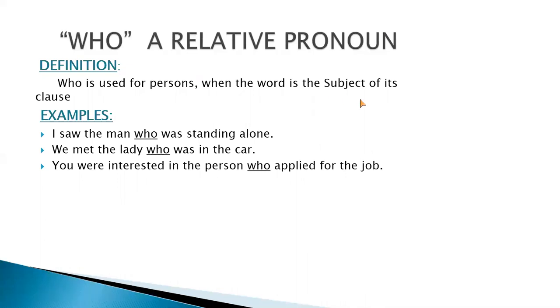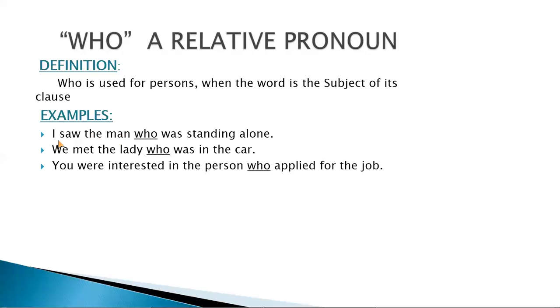Okay, now I'm repeating it. You can understand it. Listen to me very carefully. There is another relative pronoun, or we are using them one by one again in different examples. So try to understand. Who is used for persons when the word is the subject of its clause. Remember that we are using who for persons when they are used as a subject.